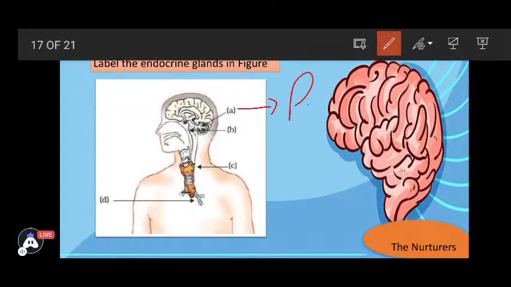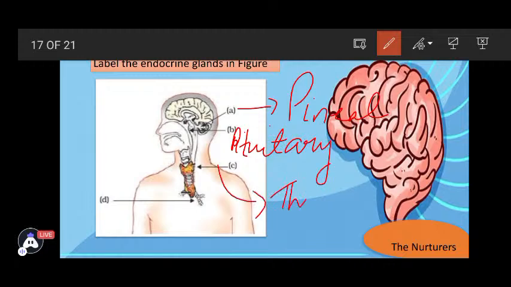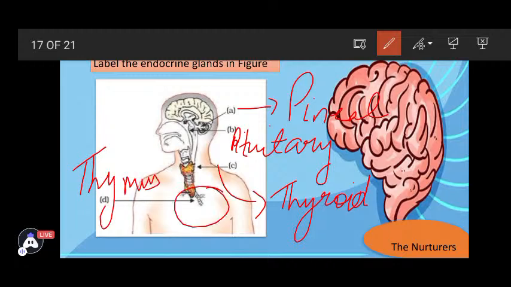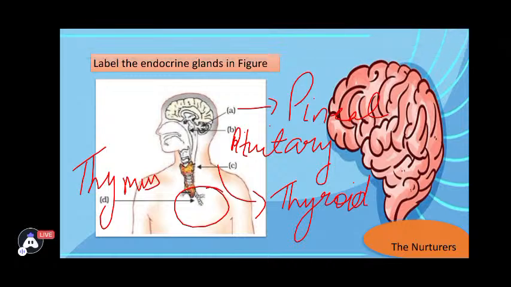A is pineal, which is in the mid of the brain. B is pituitary, which is at the base of the brain. C is the thyroid, which is near the neck region, and D is thymus, which is over here where the lungs just divide into bronchi. So remember students, this pineal gland is basically responsible for controlling the sleep or sleep monitoring of the human body.